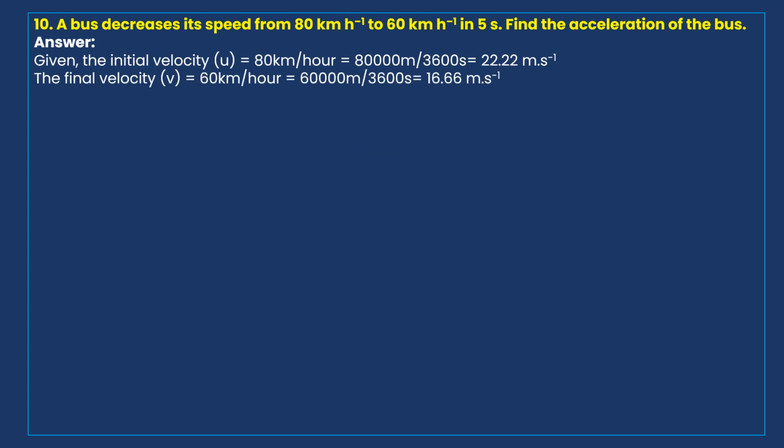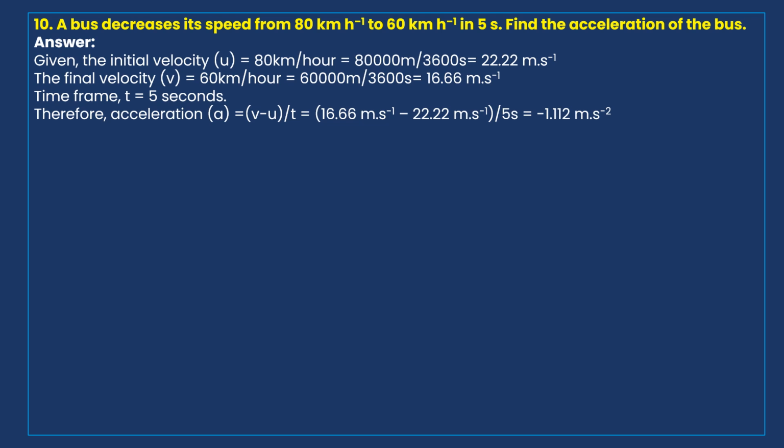The final velocity, its target is 60 kilometers per hour. If you convert into meters per second, 60,000 meters upon 3,600 seconds, that is equal to 16.66 meter second inverse. So we converted the final velocity as well as the initial velocity into meters per second. Now the time frame is equal to 5 seconds. In 5 seconds, 80 kilometers per hour speed is brought to 60 kilometers per hour speed.